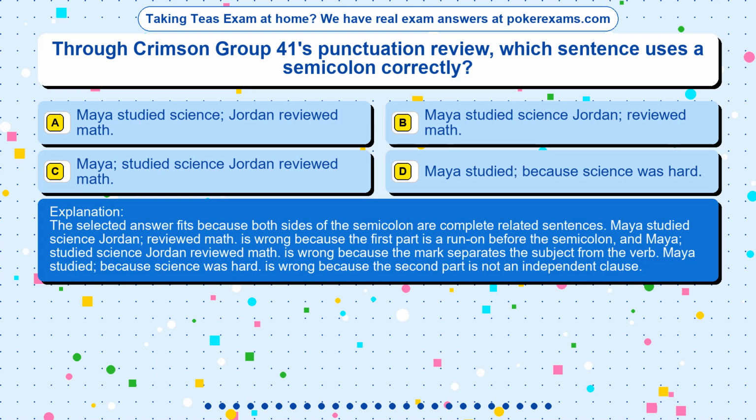The selected answer fits because both sides of the semicolon are complete related sentences. Maya studied science, Jordan reviewed math is wrong because the first part is a run-on before the semicolon, and Maya studied science, Jordan reviewed math is wrong because the mark separates the subject from the verb. Maya studied because science was hard is wrong because the second part is not an independent clause.